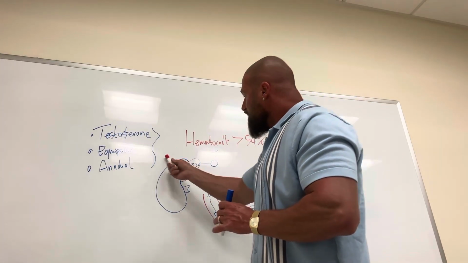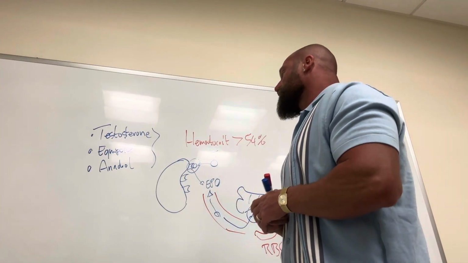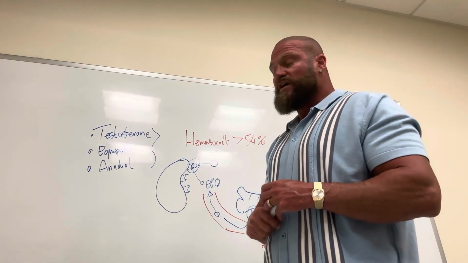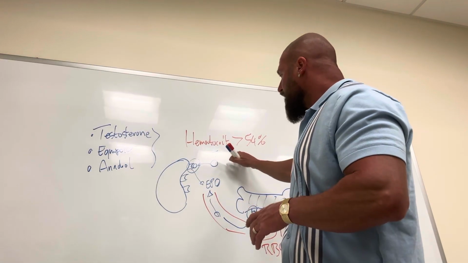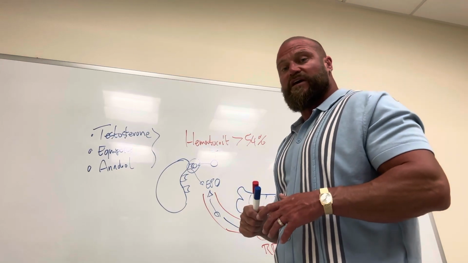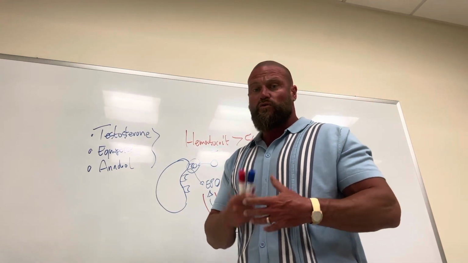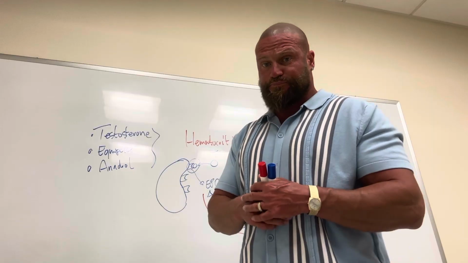So in case somebody is using those, it is crucial to monitor your red blood cell count, and if it goes too high, above 54%, it is always good to take action. So what can you do to reduce your red blood cell levels?